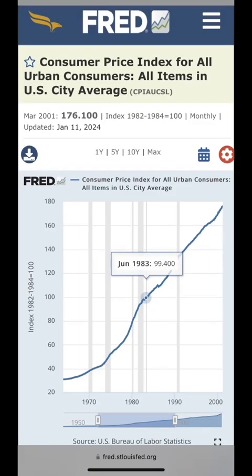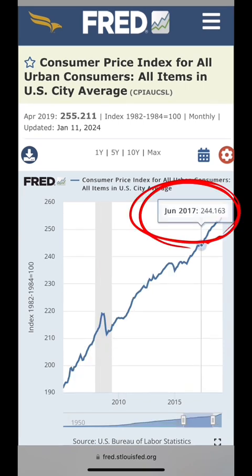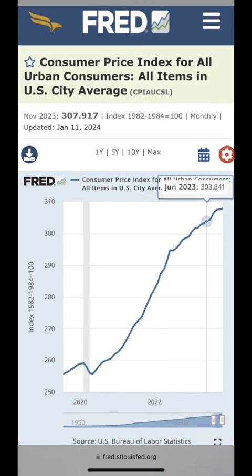From the Consumer Price Index data source, for 1983, the CPI is 99.4. I'm using June for any metric that reports monthly, and I'll be using Q1 for any metric that reports quarterly. For 2017, the CPI is 244.163. For 2023, the CPI is 303.841.